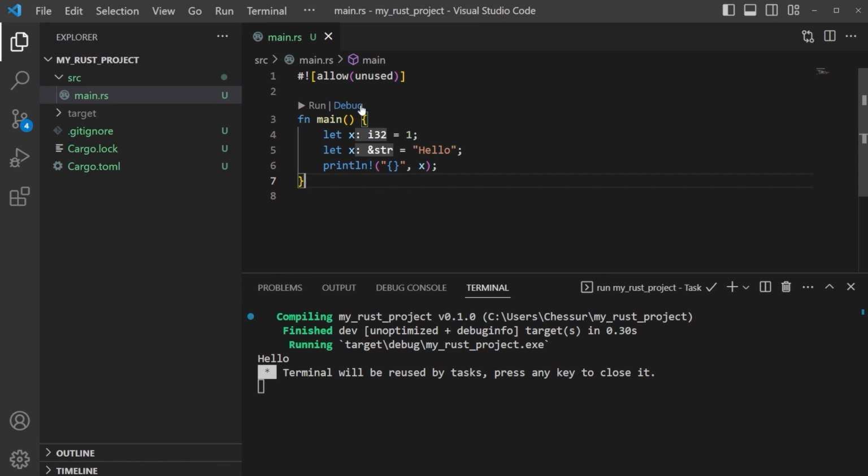So we're allowing for unused variables here, or unused items, when we get into other items later on. So we'll just go ahead and leave this up here because we are going to start importing some stuff. But from here, just understand the difference between scope and shadowing.